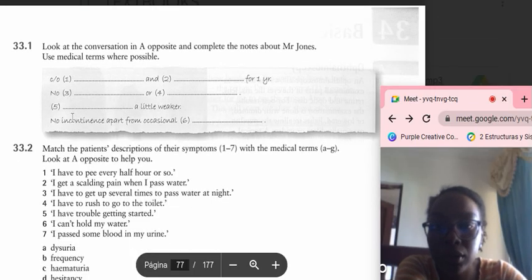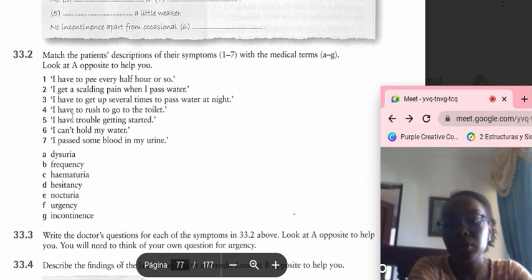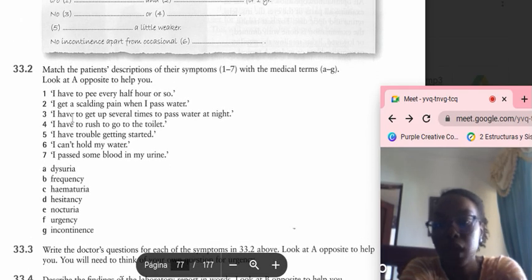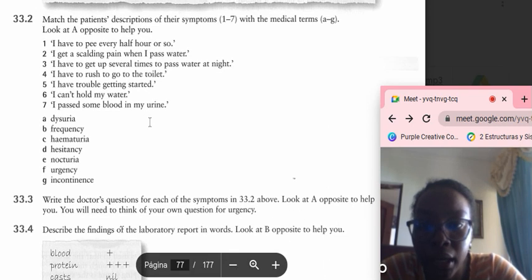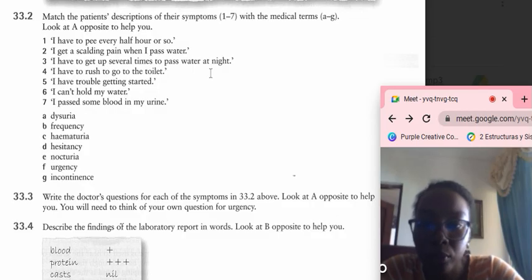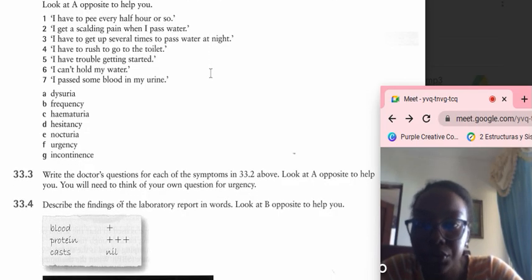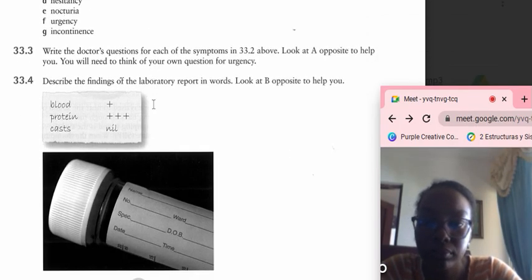Look at the conversation opposite and complete the notes. Frequency for 1 year, no dysuria, stream a little weaker, no incontinence apart from occasional dribbling. Match the patient's description to their symptoms. I have to pee every half hour. I get a scalding pain when I pass water. I have to get up several times to pass water at night. I have to rush to the toilet. I have trouble getting started. I can't hold my water. I pass some blood in my urine. Dysuria, frequency, hematuria, hesitancy, nocturia, urgency, incontinence.